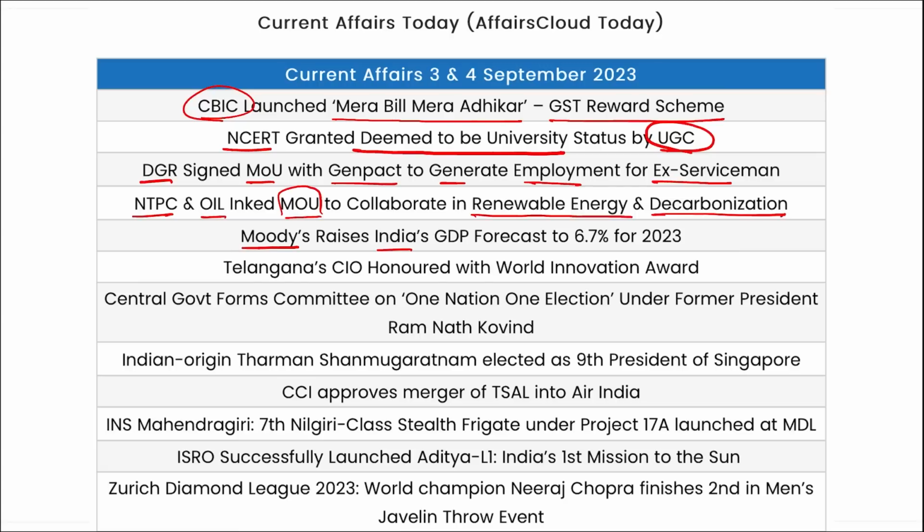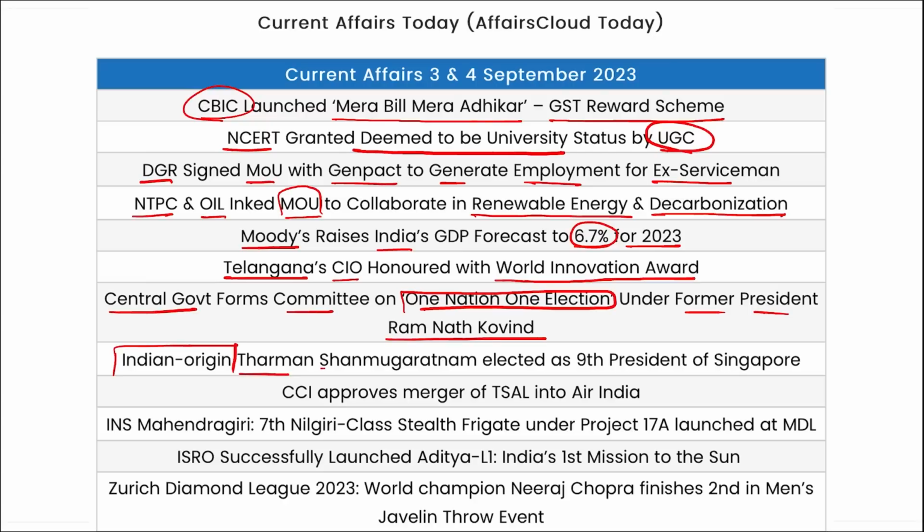Moody's raises India's GDP forecast to 6.7% for 2023. Telangana's CIO honored with World Innovation Award. Central government formed a committee on One Nation, One Election under the former President Ramnath Kovind. Indian origin Tharman Shanmugaratnam has been elected as the ninth president of Singapore. CCI has approved the merger of TSAL into Air India.